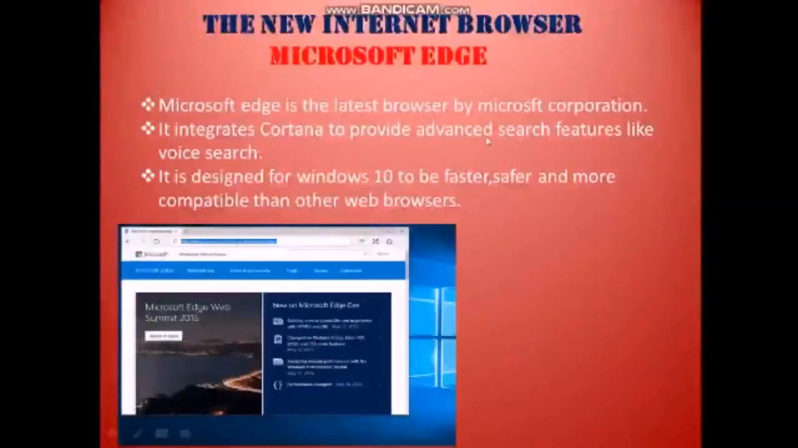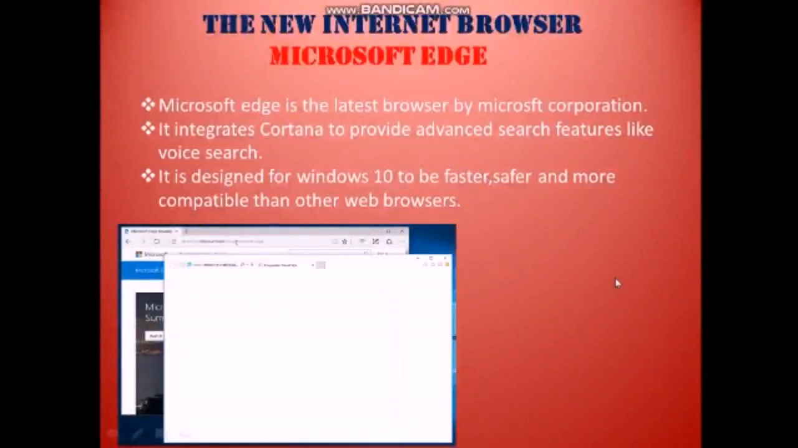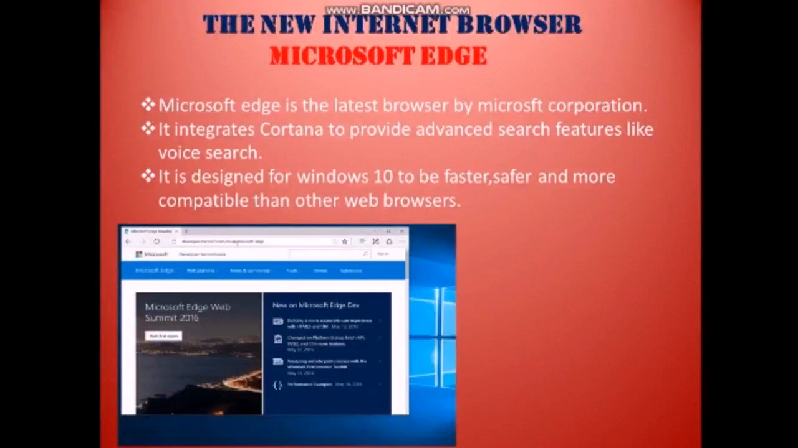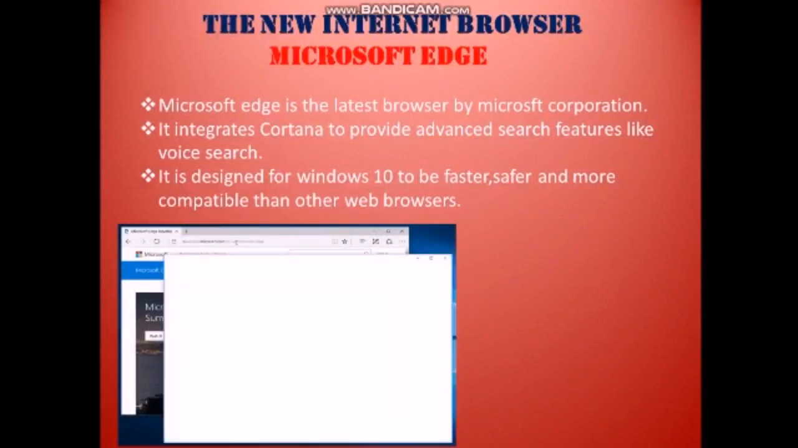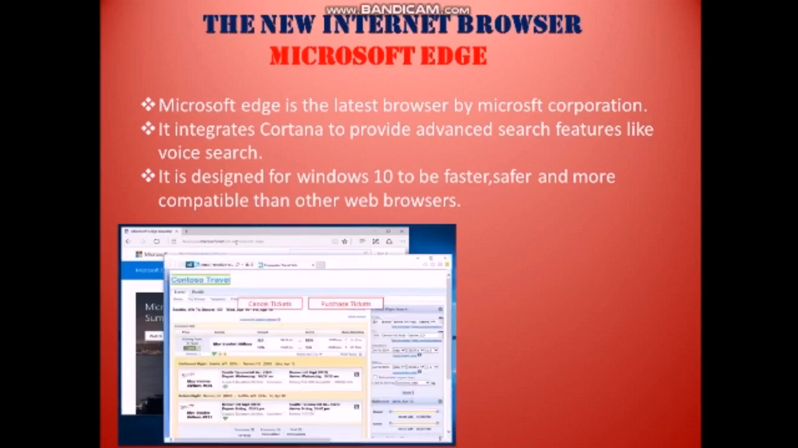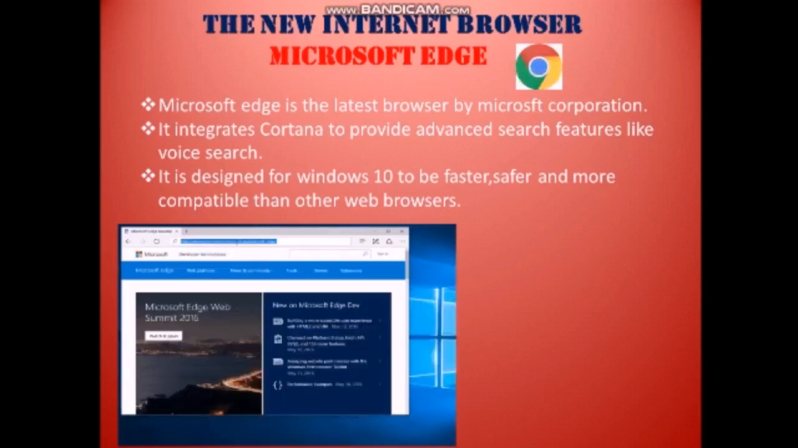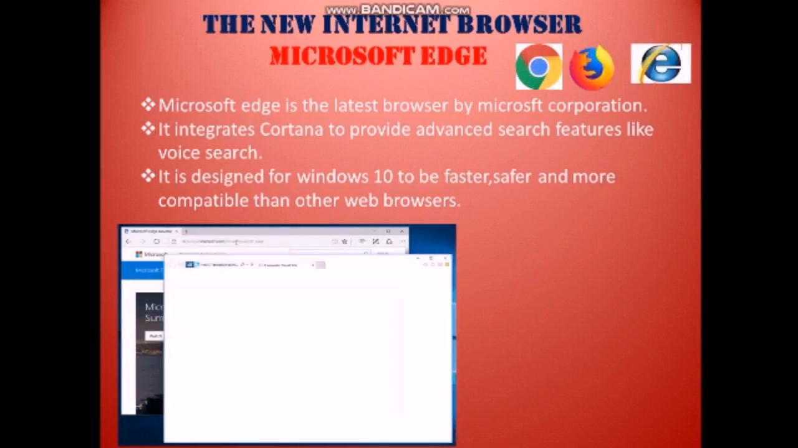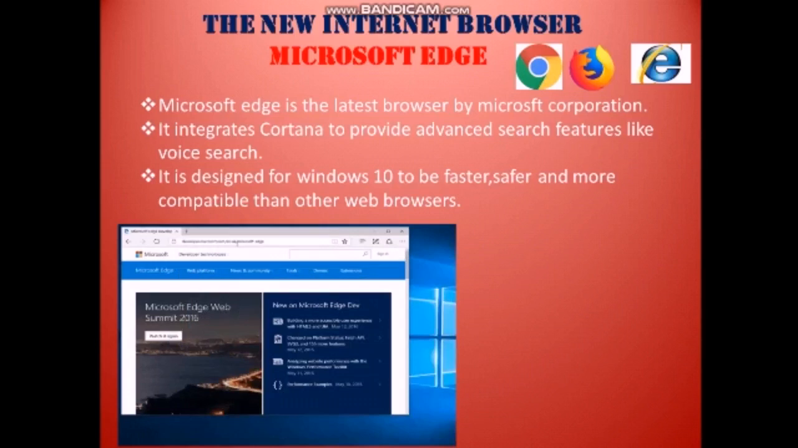So next one is the new internet browser, Microsoft Edge. The Microsoft Edge is the latest browser by Microsoft Corporation. So what is the meaning of browser? The browser is used to access or search anything in the internet. Some examples of browsers are Google Chrome, Firefox, Internet Explorer, etc.